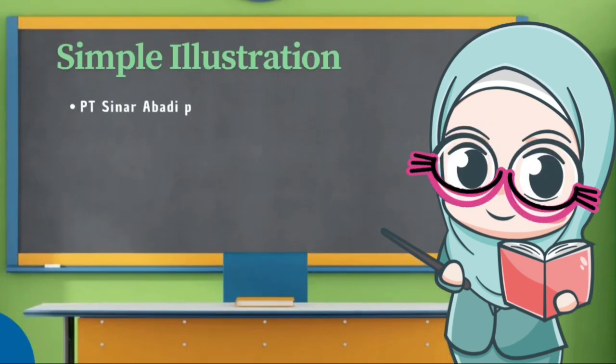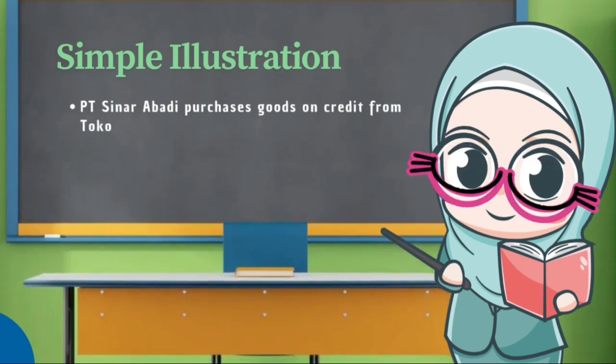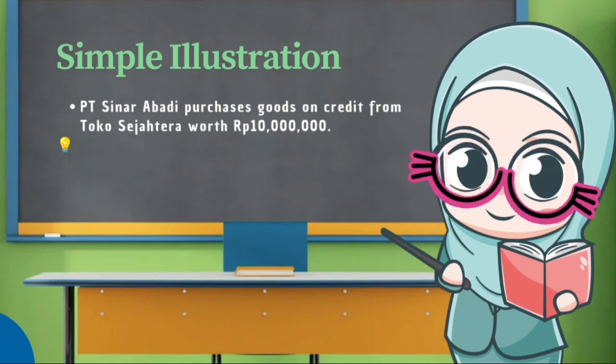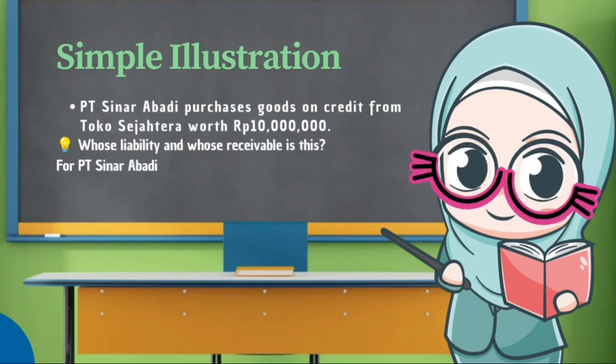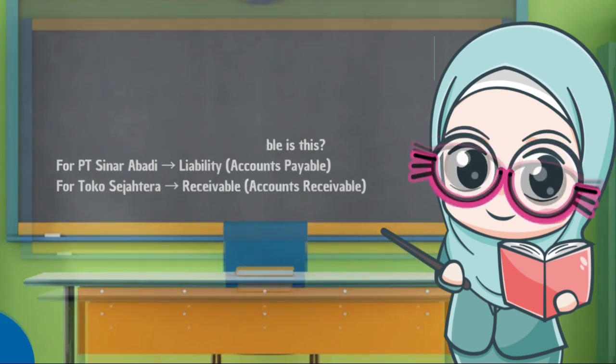Simple illustration. Example: PT Sinar Abadi purchases goods on credit from Toko Sejahtera worth 10 million rupiah. Whose liability and whose receivable is this? For PT Sinar Abadi, it is a liability, accounts payable. For Toko Sejahtera, it is a receivable, accounts receivable.